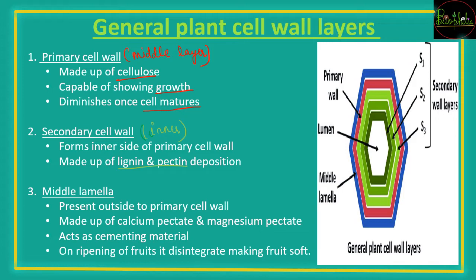Whereas the last layer is the middle lamella. As the name suggests, it is middle lamella, but actually it is not the middle portion of the cell wall, but it is going to be the outermost layer of the cell wall. So that is the major thing that you need to remember. This is present outside the primary cell wall, that is, it is the outermost layer made up of calcium pectate and magnesium pectate. So these are salts of calcium and magnesium.